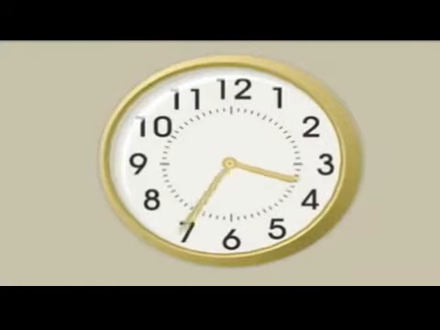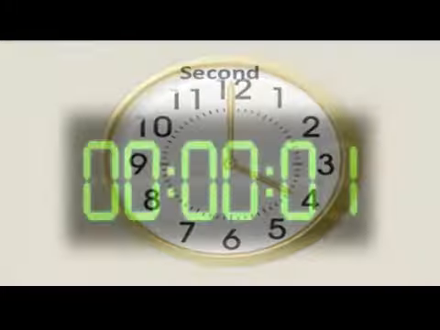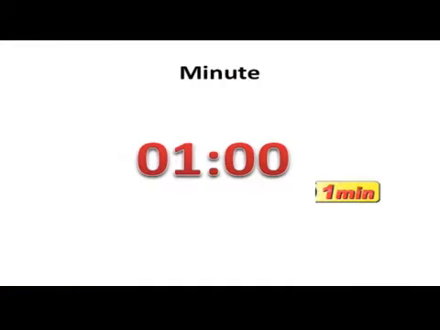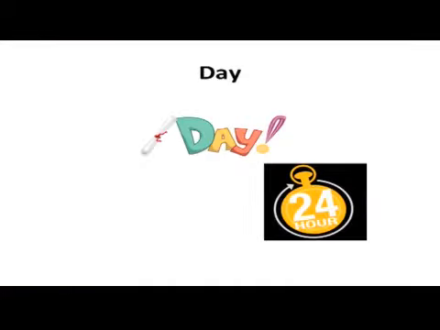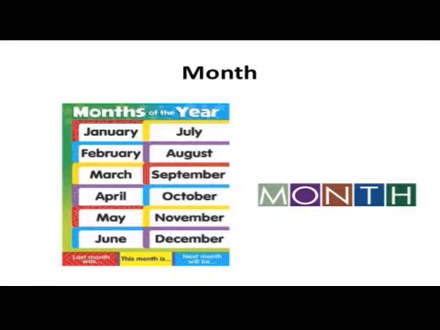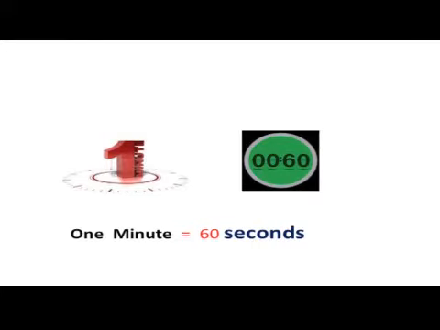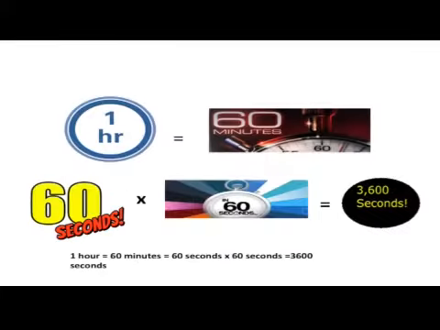Now we shall see about the units of time. Second, minute, hour, day, week, month and year are all units of time. Let us learn the relationship between the units. 1 minute is equal to 60 seconds, 1 hour is equal to 60 minutes, that is equal to 60 into 60 seconds, that is equal to 3600 seconds.